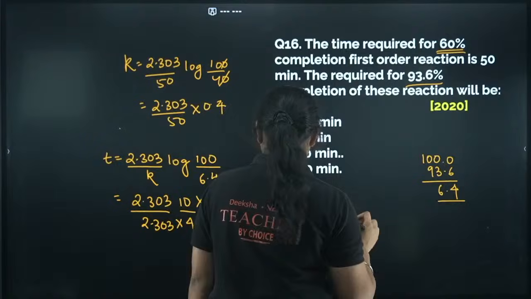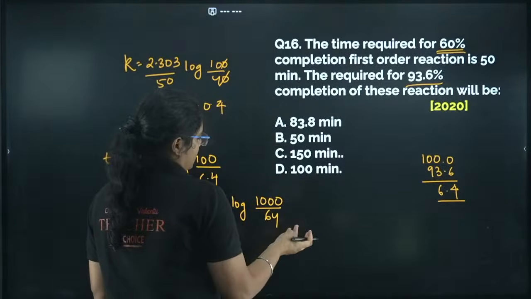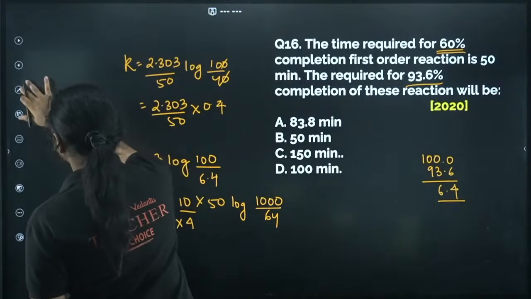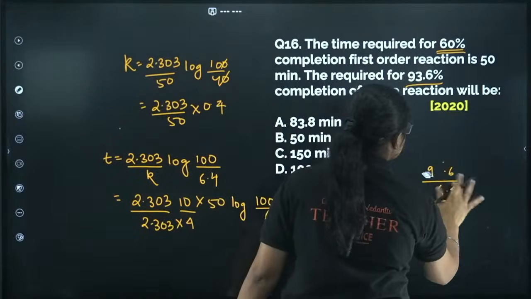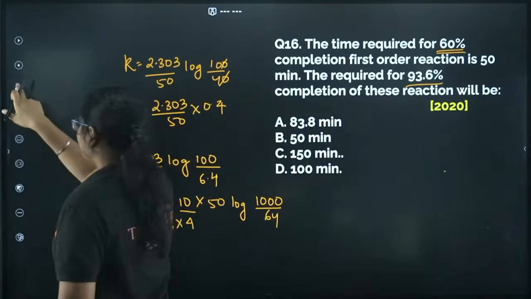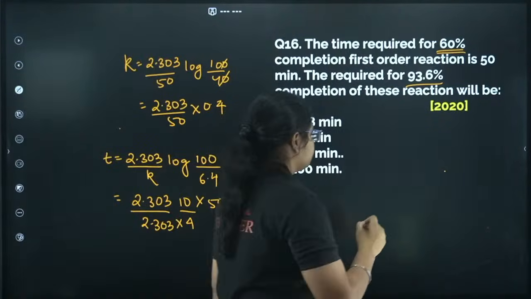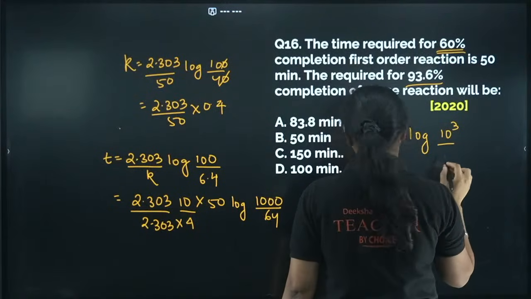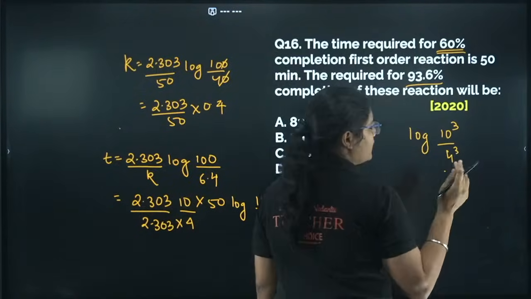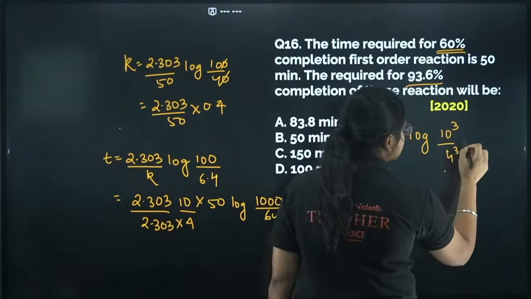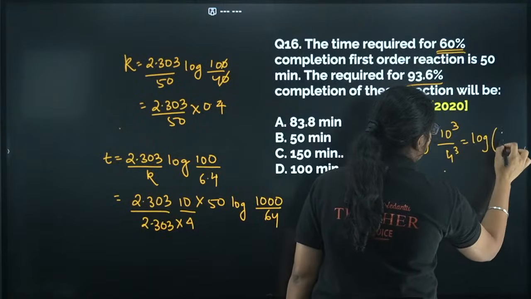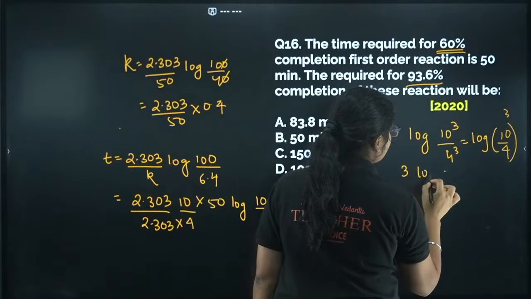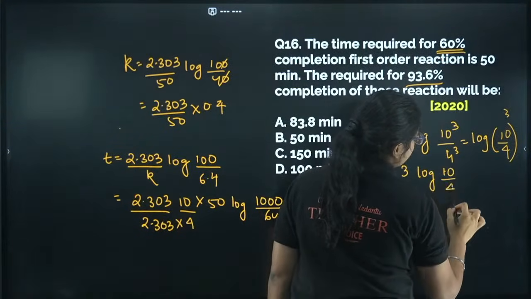So let's solve this one now. How to solve log, you people keep asking, right? So let me solve and show you this particular question. See, you have log 1000 by 64. Log 1000, can I write 10 cubed, and 64 can I write 4 cubed, right? 4 4s are 16, 16 4s are 64. So that is equal to log of (10 by 4) cubed, right? This 3 can come here, 3 of log 10 by 4.